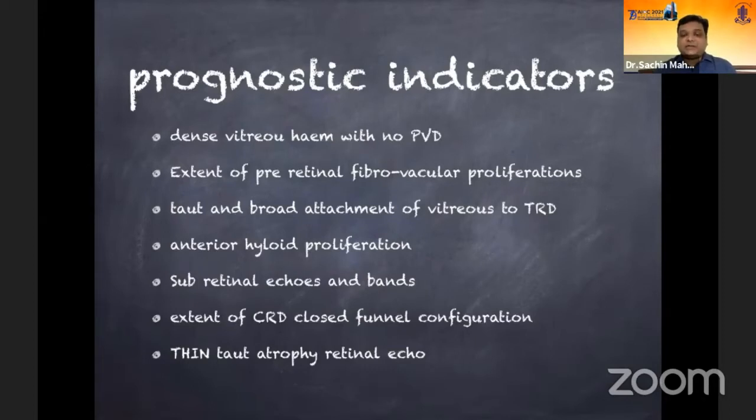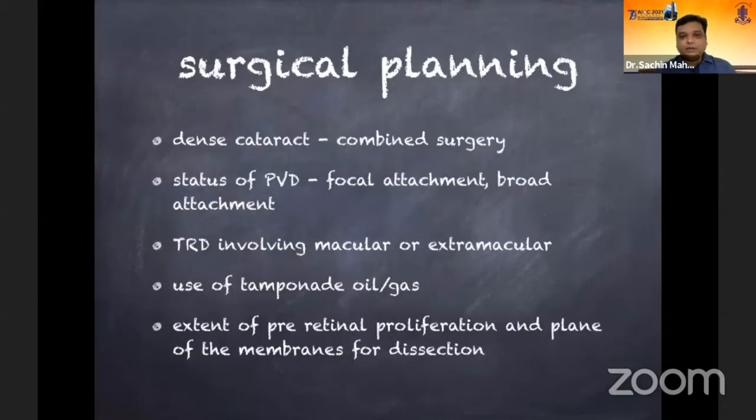Subretinal echoes and bands are again an indication of a long-standing TRD or a CRD and would carry a bad prognostic sign. Extension of the CRD and the closed funnel configuration on a B-scan would again be a bad prognostic sign. A thin atrophic retinal echo, a thin membrane-like echo, when you see it, would also give us a prognostic indicator of whether the surgery would help the patient or not.